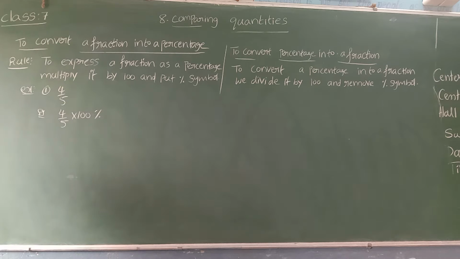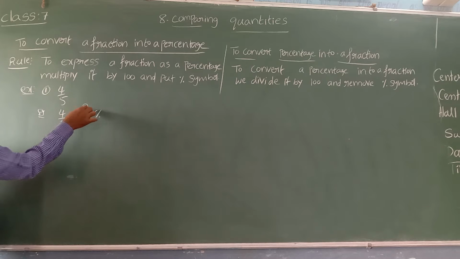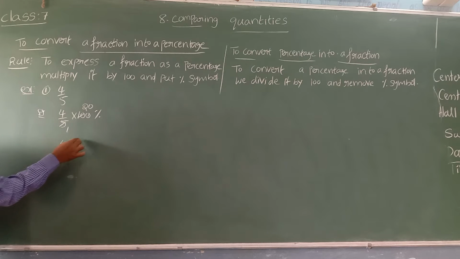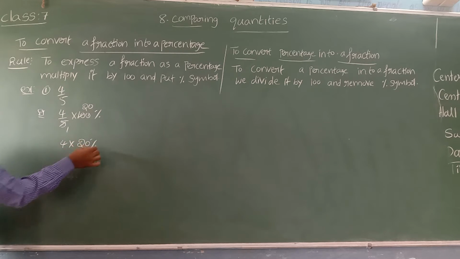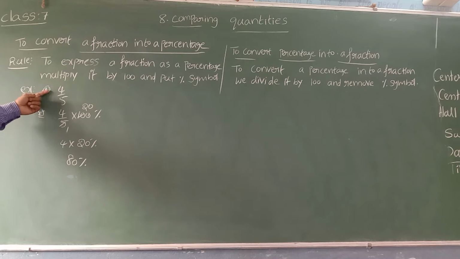After that, if possible, convert it to the simplest form, the lowest form. We can simplify both; the common factor is 5. 5 ones are 5, 5 twos are 10, 5 zero zero. We can write 4 into 20 percentage. 4 twenties are 80 percentage. That is the way we can express a fraction as a percentage.